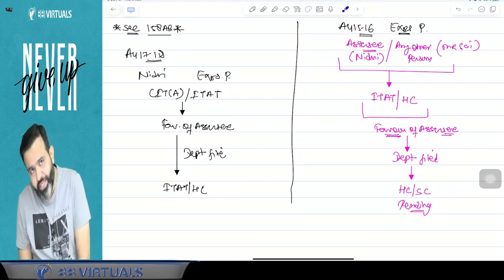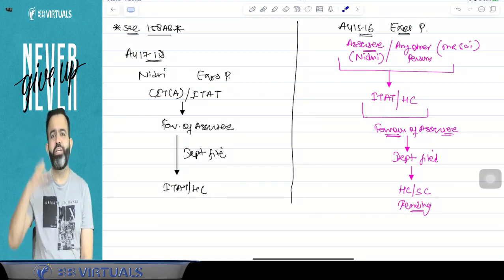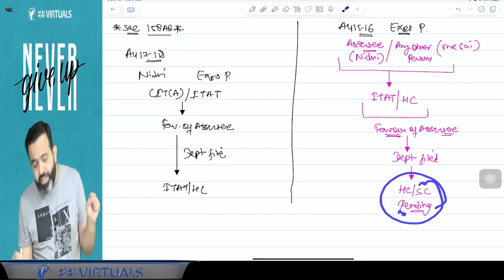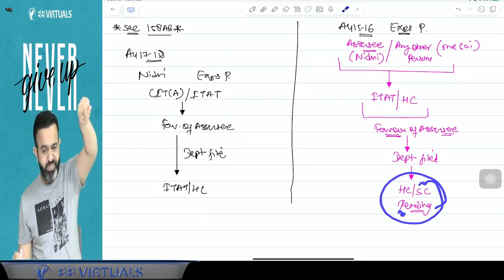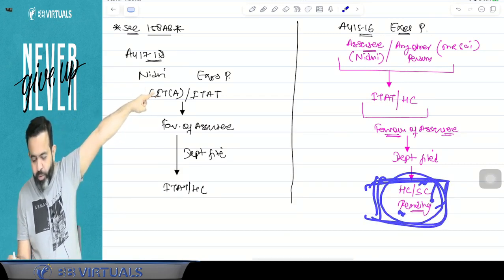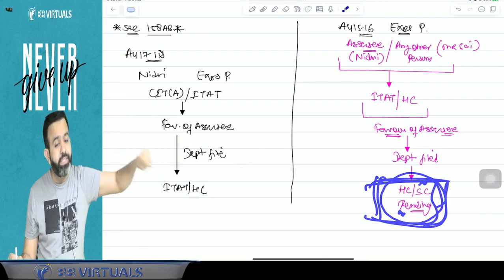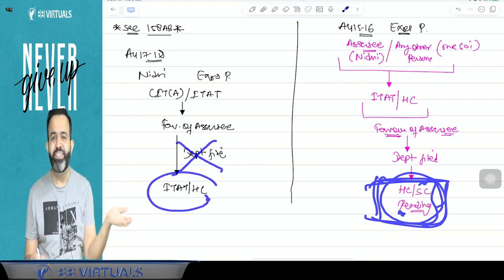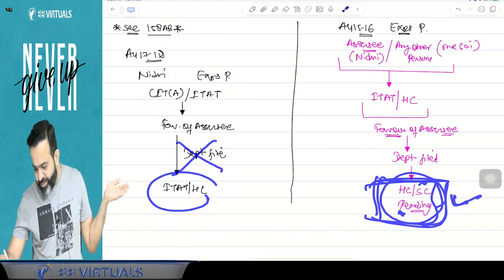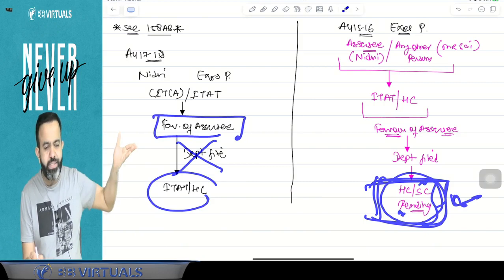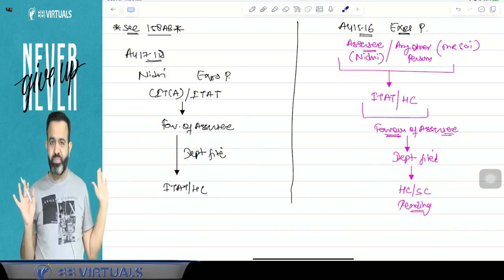Now guys, suppose for example after 2, 3, 4 years this judgment comes, and the High Court or Supreme Court judgment is in favor of the assessee, then obviously the department will not file an appeal to the ITAT and High Court, because this judgment is in favor of the assessee, and this judgment is also in favor of the assessee, so there is no need to file the appeal.